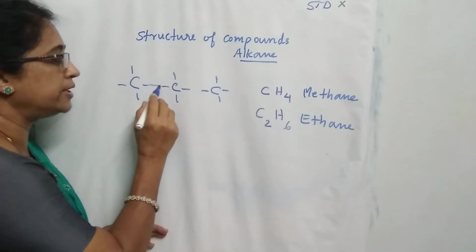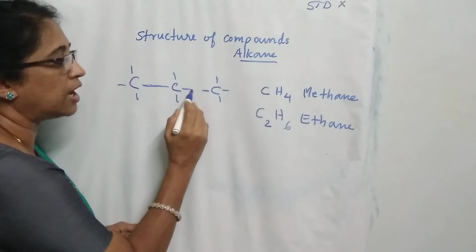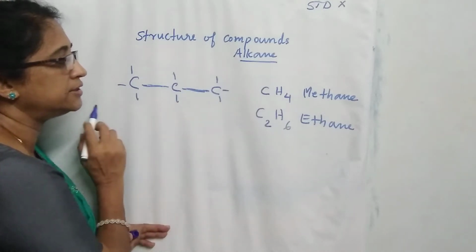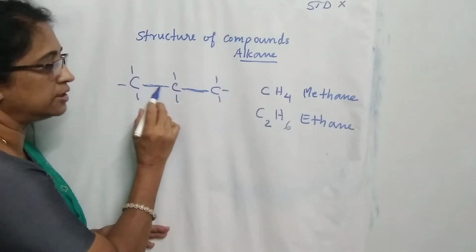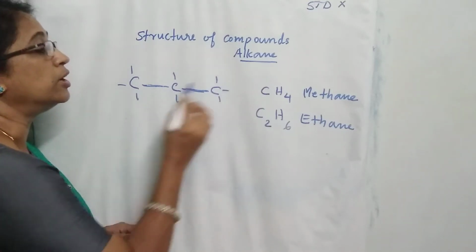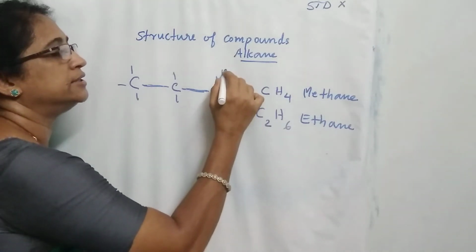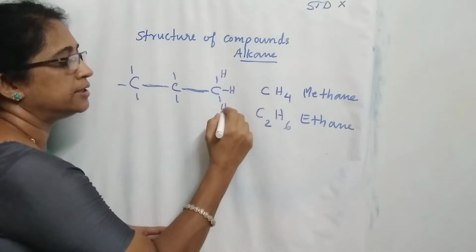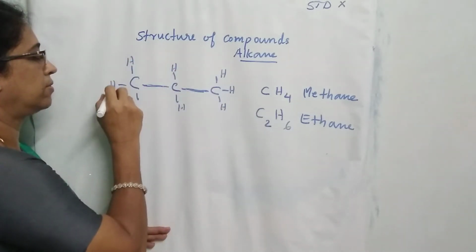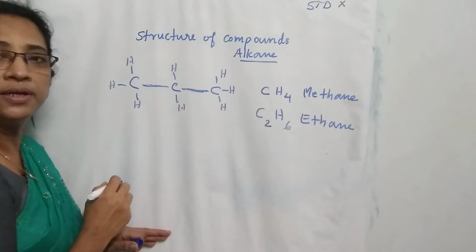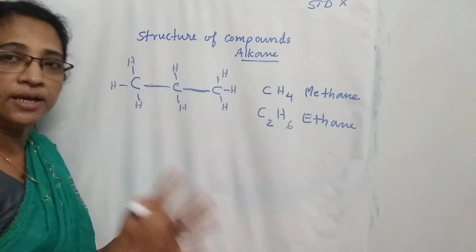A single bond is formed by sharing a pair of electrons between carbon atoms. So join these 2 lines. Carbon-carbon single bond, carbon-carbon single bond. Then the remaining valencies in each carbon are satisfied by hydrogen, so write hydrogen atoms like this. This is the structure of a hydrocarbon with 3 carbon atoms.